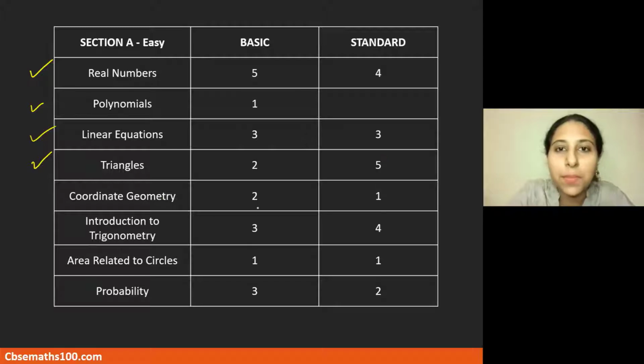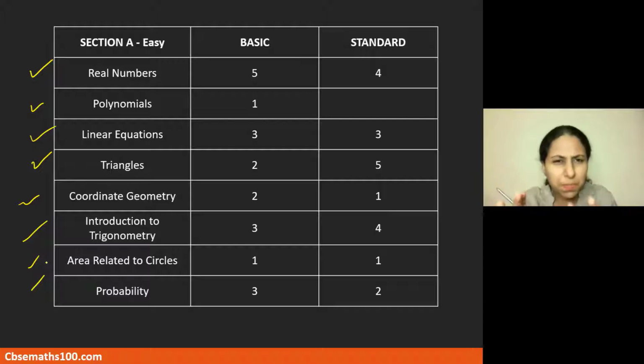And coordinate geometry, 2 questions in basic, 1 in standard. Introduction to trigonometry, 3 questions from basic, 4 in standard. Areas related to circles both had 1 each. Probability, there were more questions in basic as compared to standard. So roughly speaking, it's almost the same, not much of a difference.